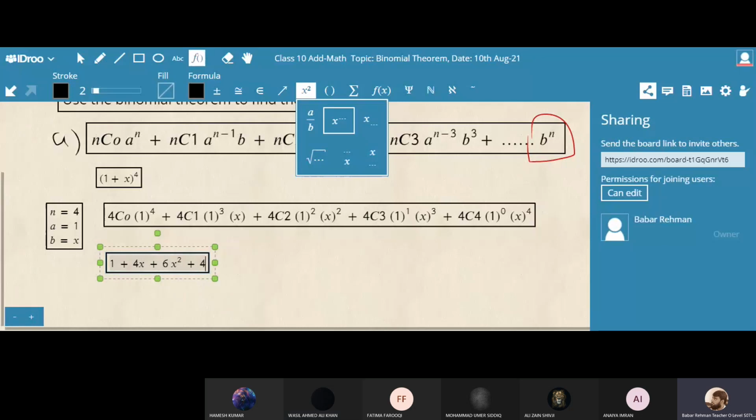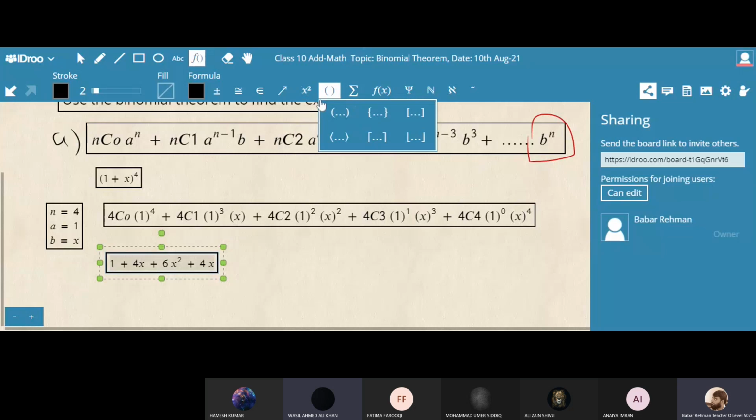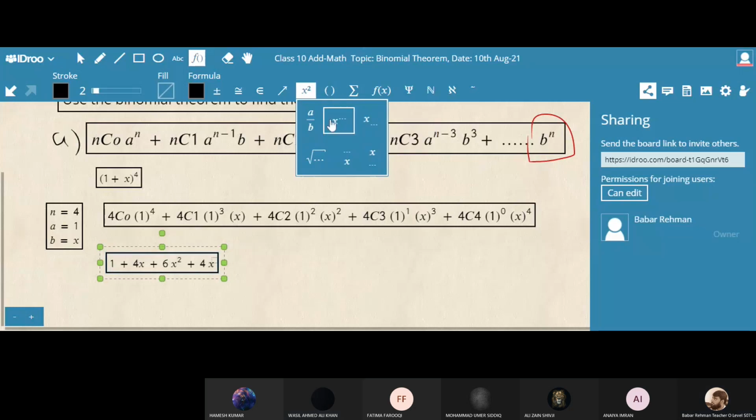Multiply by 1, so 4x power 3. And now what is 4C4? Do you remember what I said? 5C5, 6C6, 7C7, it is 1. So it will remain 1. 1 multiplied by x power 4, so the answer is x power 4.